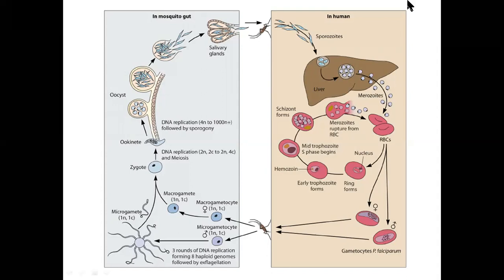Hypno means something like hypnotic, some sleepiness, so hypnozoites. This hypnozoite is going to act as a storage. From this liver stage, they will come and infect RBCs, and once in the RBC they will form a ring form. They will multiply, and after heavy multiplication the cell will rupture and infect new RBCs. Whenever the parasite is infecting new RBCs, at that hour there is going to be fever.